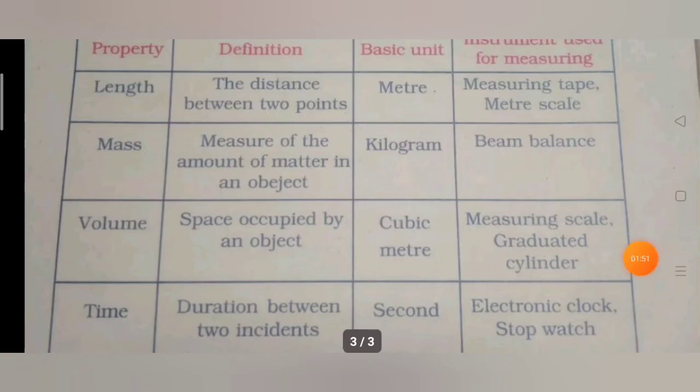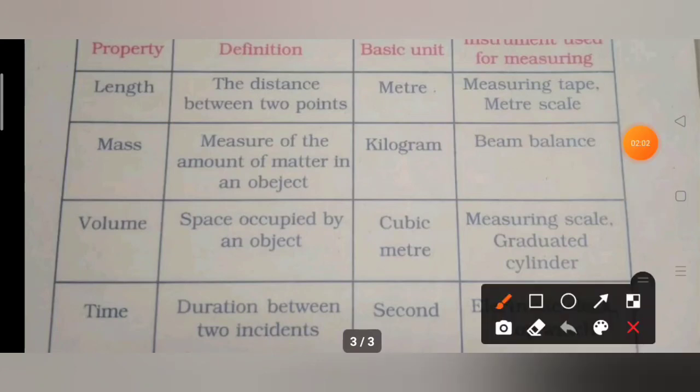Now the next property is time. What is the definition for time? Duration between two incidents is defined as time.